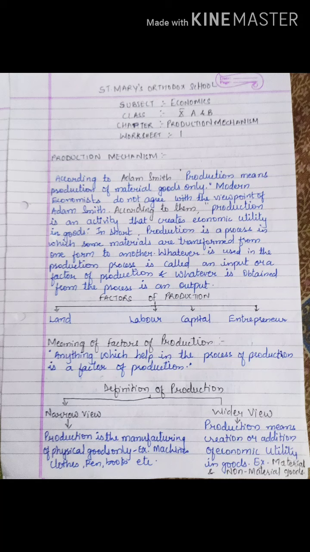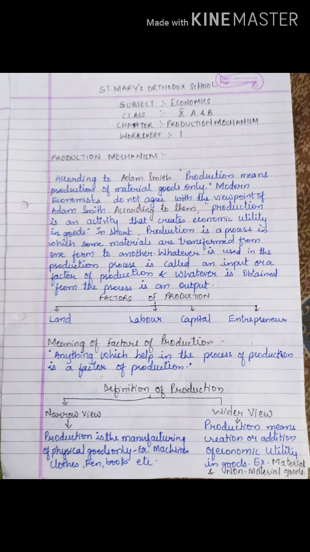First and foremost, let's understand the meaning of factors of production. Any input which helps you to carry out the process of production is a factor of production. Now do remember, we have 2 types of definition in case of production. One, the narrow view, that means the old definition, and the wider view, that means the modern economists' definition.